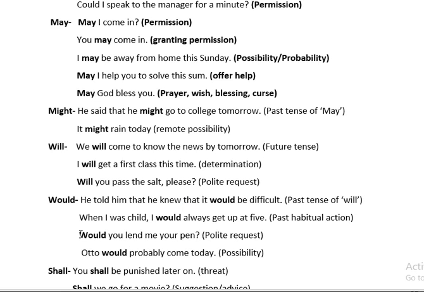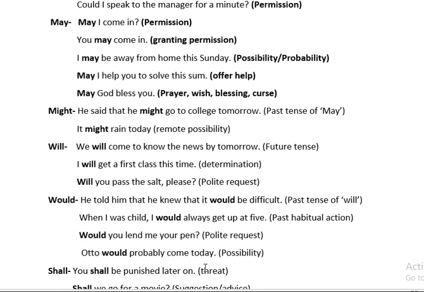After that, when I was child, I would always get up at 5. Now this is past habitual action, means when that person was child, that time he used to get up at 5. Now he is not getting up at 5. He might get up at 8 or 10 o'clock. So it is past habitual action. In the past you used to do it.